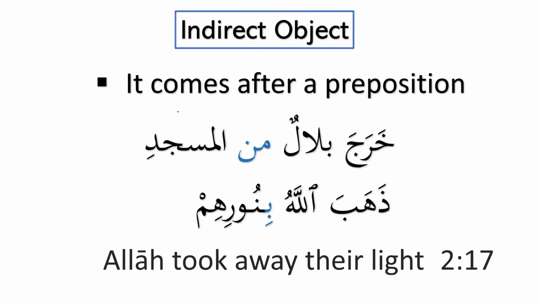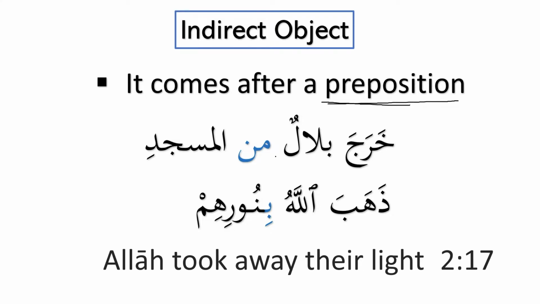And then there is a kind of object which is indirect object. What is indirect object? It comes after a preposition. So basically, why do we call it indirect? Because it comes after a preposition. So we say kharaja Bilalun. Fine, kharaja Bilalun. Bilal left. But what or where did he leave from? So we say kharaja Bilalun min al masjidi. So Bilal left the masjid.